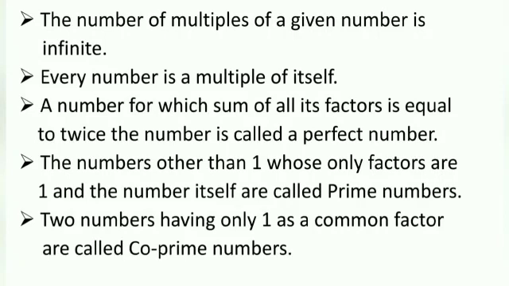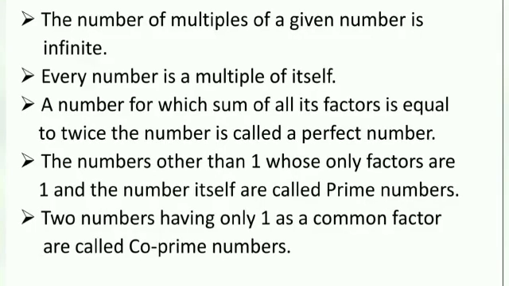Now children, what do you mean by prime numbers? The numbers other than 1 whose only factors are 1 and the number itself are called prime numbers. And two numbers having only 1 as a common factor are called co-prime numbers.